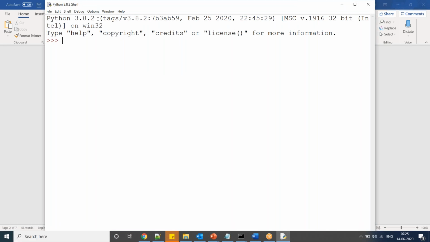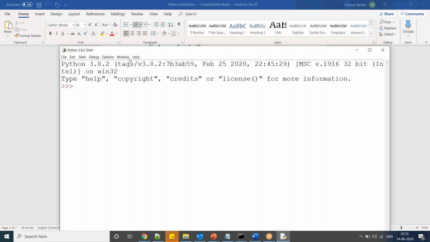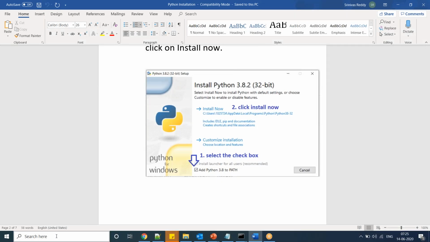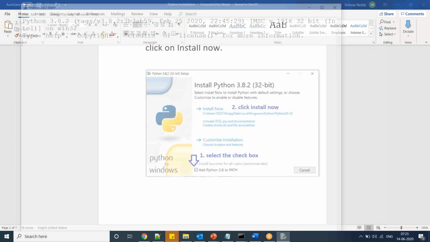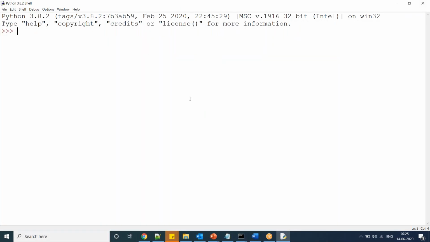Mine is an older version. For you it will be Python 3.8.3, and the font size is different because I changed my font size. So I'm repeating once again: search here, type IDLE, you can see this application. Just click this one. Here you can see a window like this.